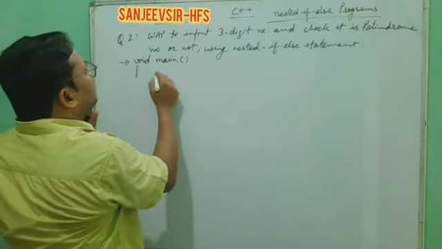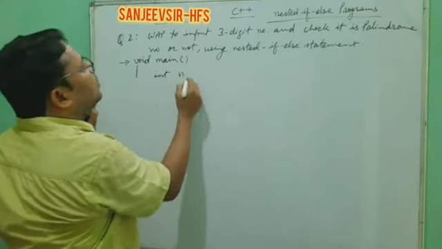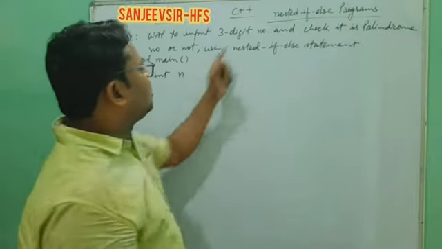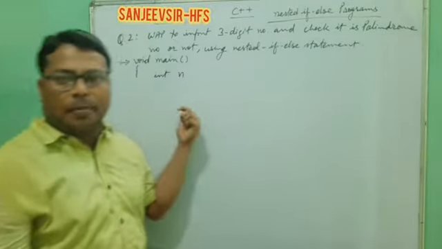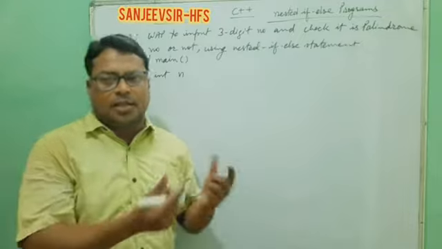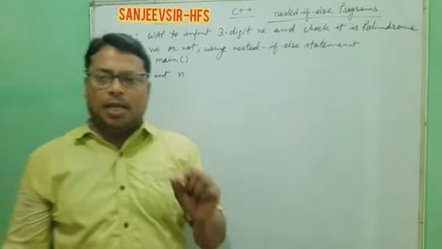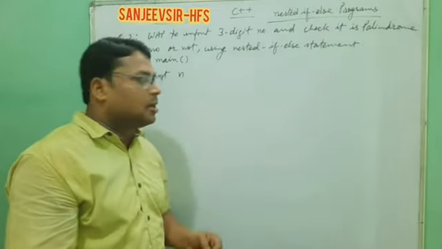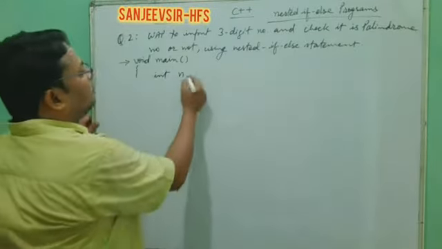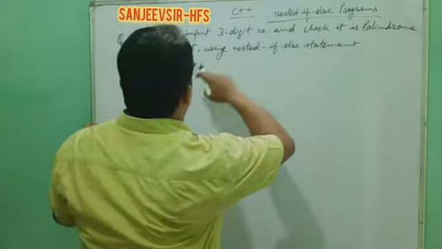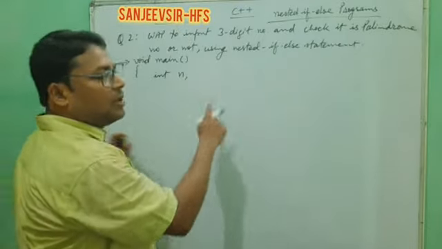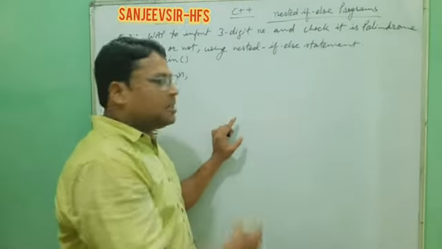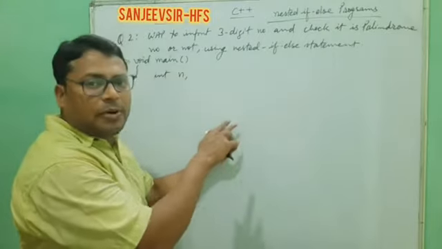Now here we will need one variable for holding the input, and because it is related to a number I have taken n. If anybody takes a, that is also correct; if anybody takes x, that is also correct. So here I have taken n for the number. We check its validity, and as we understood previously, we need digit first and digit last.